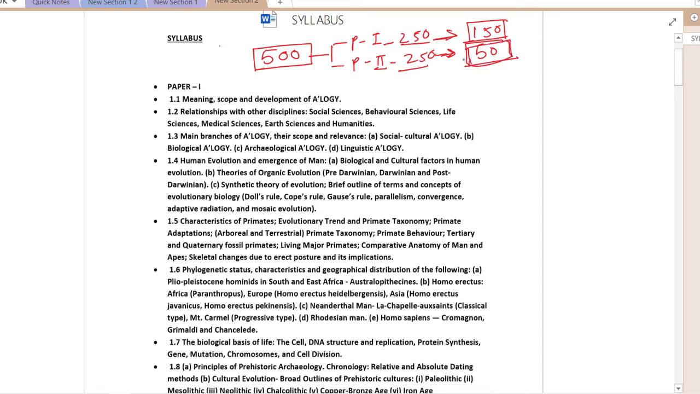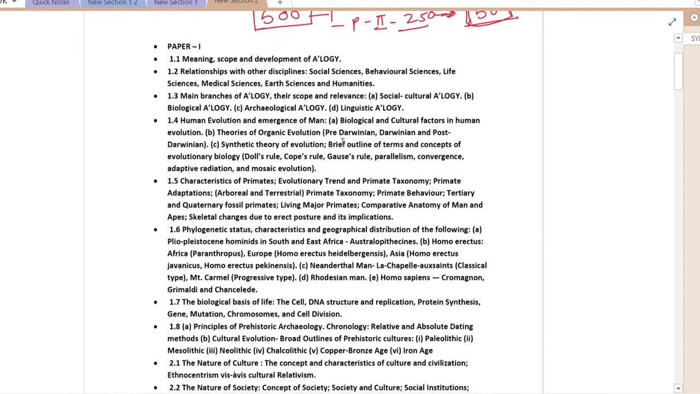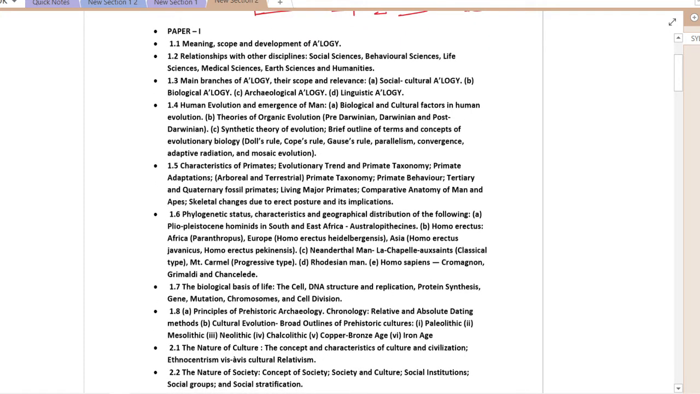Okay, so in order to introduce what and how we are going to start with our lectures, this is the syllabus that I would like you to take a view of. This is paper 1, unit 1. In unit 1, we will be discussing the meaning, scope and development of anthropology.